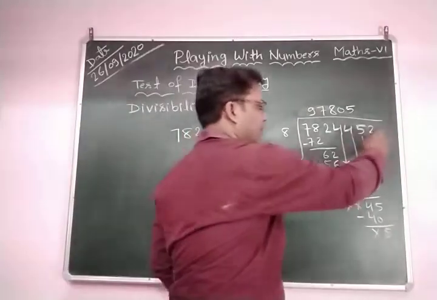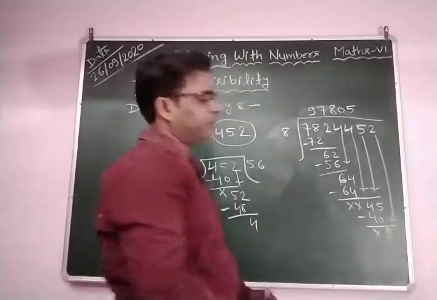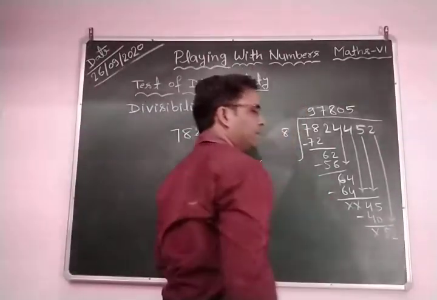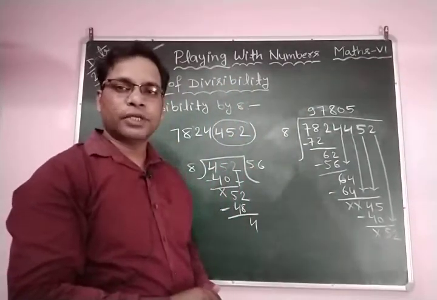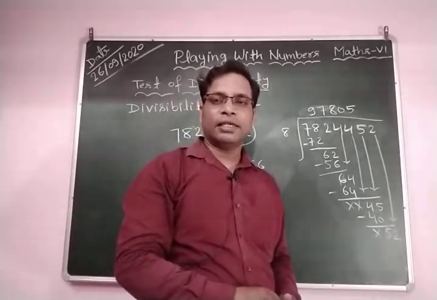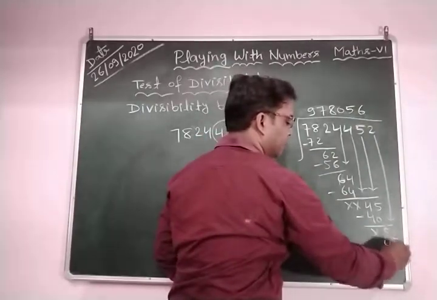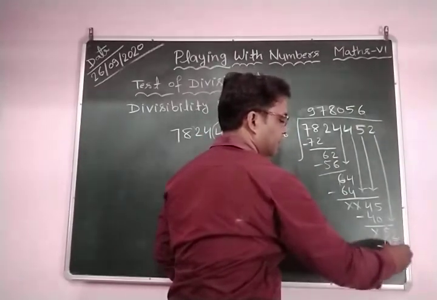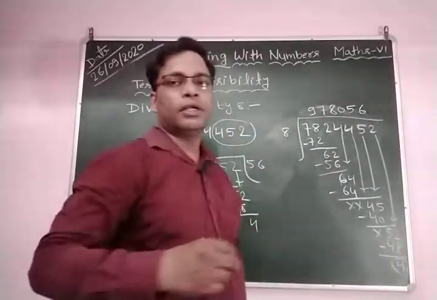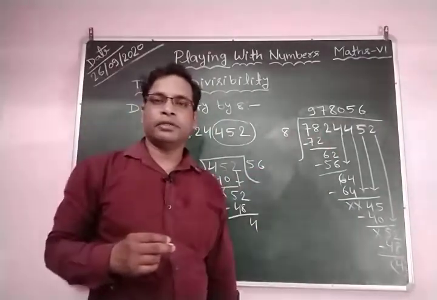Now you bring down the 2. When you bring down 2, this becomes 52. 52 is the new dividend. You know very well 8 sixes are 48. So you write 6 here, and then 48, and here you have 4. You can see the remainder is 4. So this given number is not divisible by 8 because the remainder is 4.